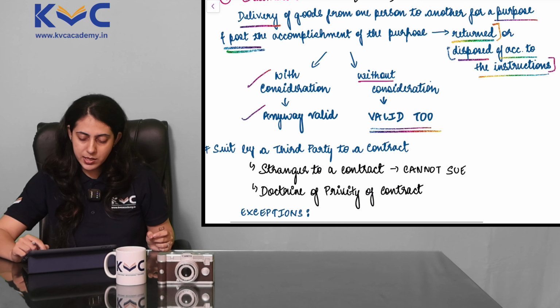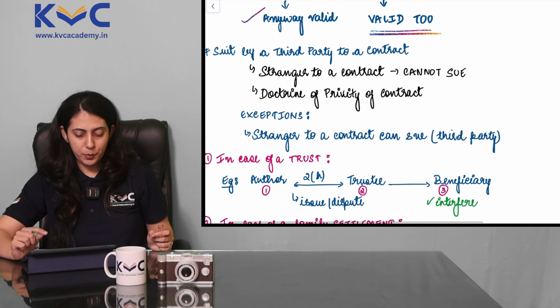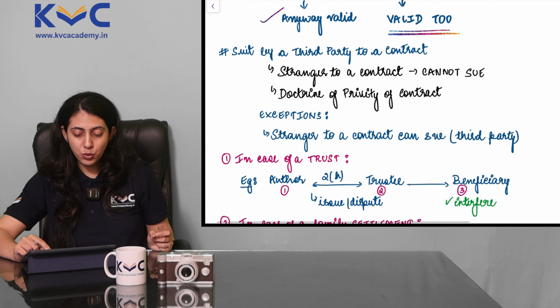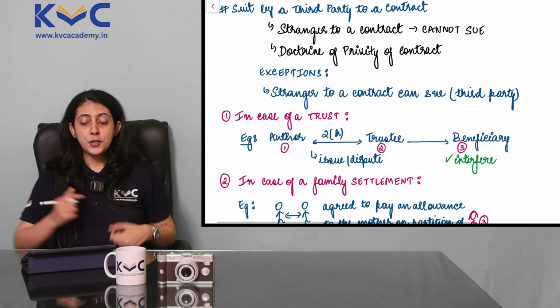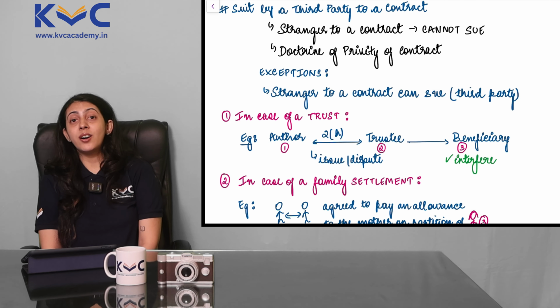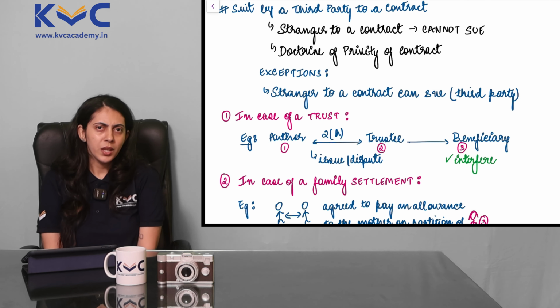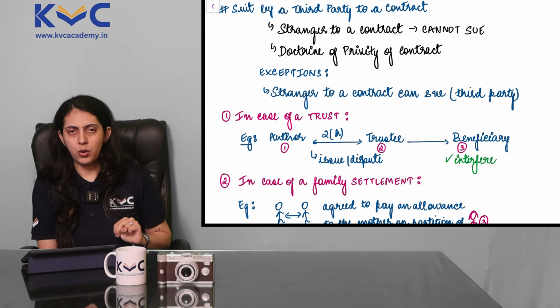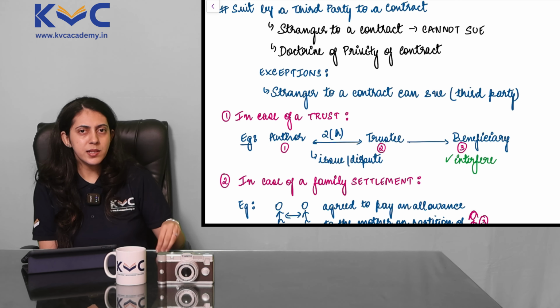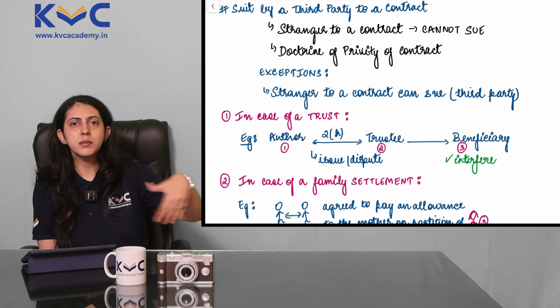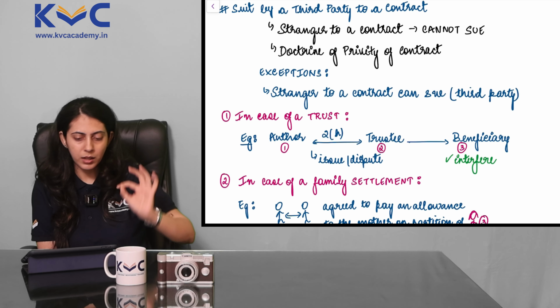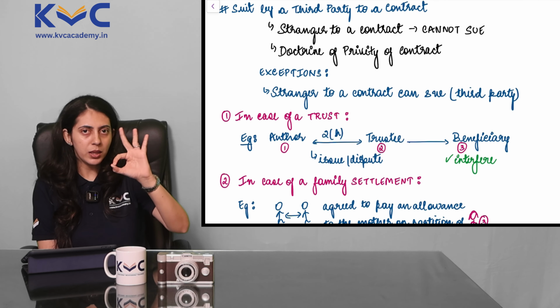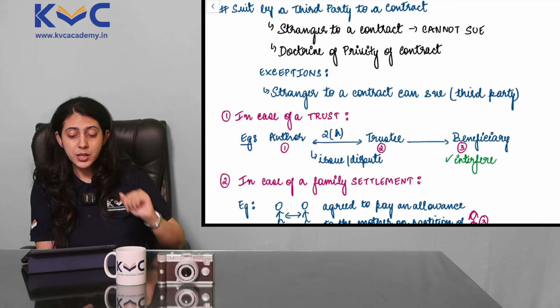Okay, with this we'll move on to the next topic, the final topic under unit 2. Interesting again, suit by a third party to a contract. A contract generally has how many parties? 2 parties. Now a third person here does not mean number 3. A third person means a stranger. When we say third person here, we are not talking about the party number 3. We are talking about a stranger.